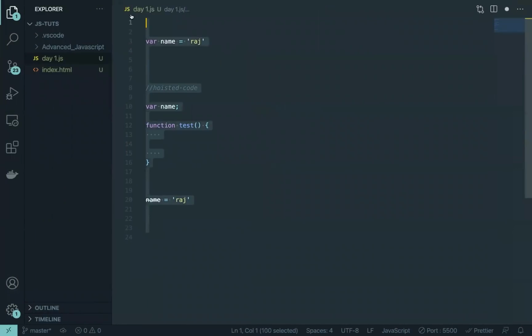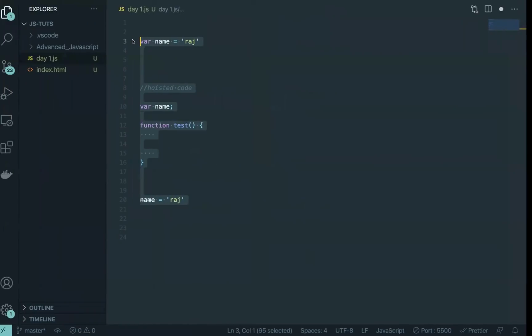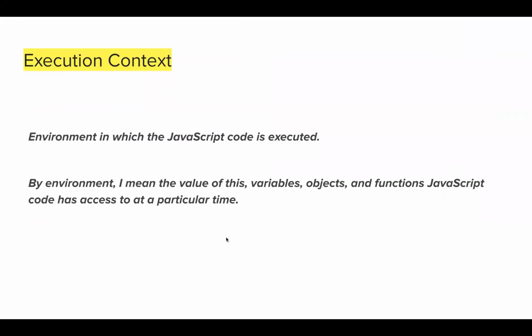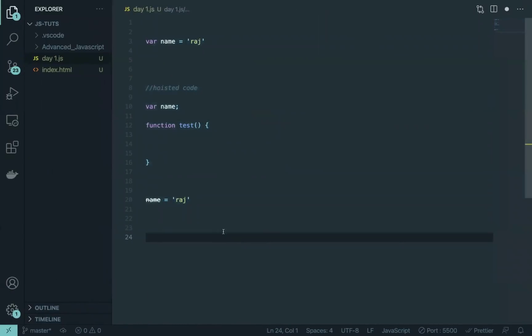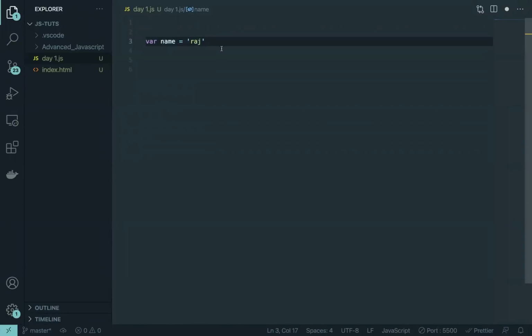This particular window, right? Whatever I'm seeing from line number 1 to 20. Okay, that's fine. Now let's put some technical terms into it. By environment, we mean the value of variables, objects, and functions JavaScript code has access to at a particular point of time. Now, if JavaScript code goes here where name is equal to Raj, JavaScript has access to name. If I type in a function,